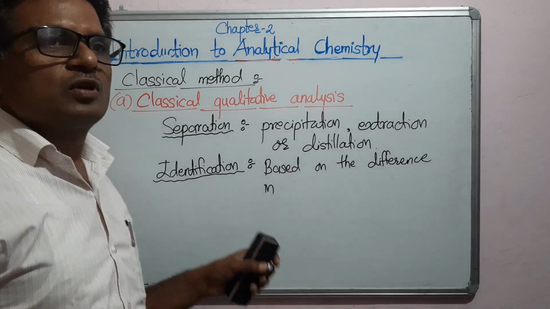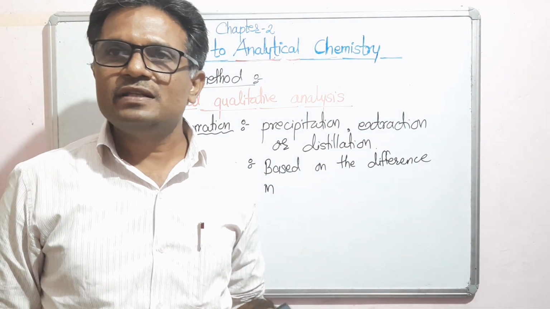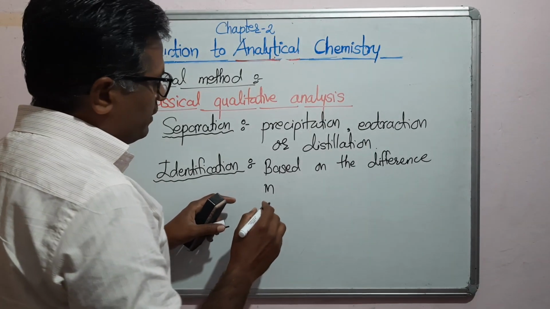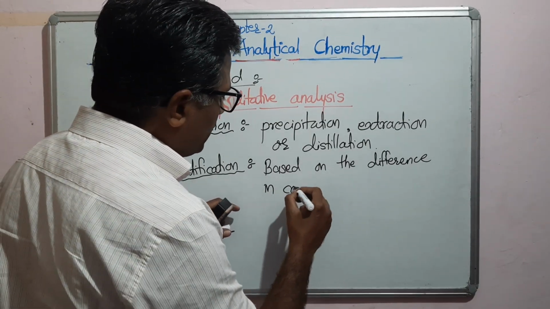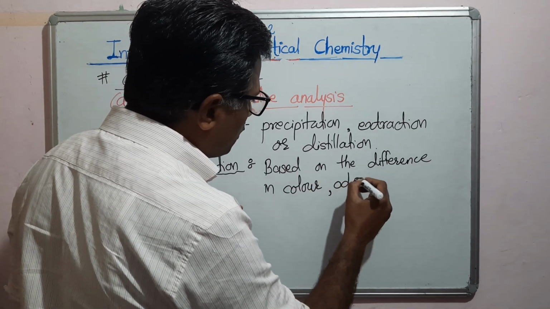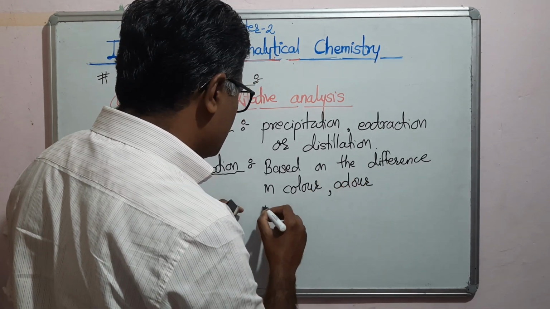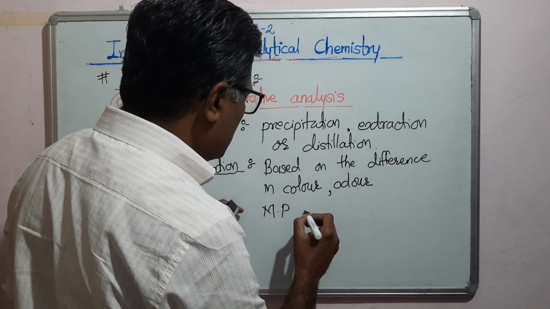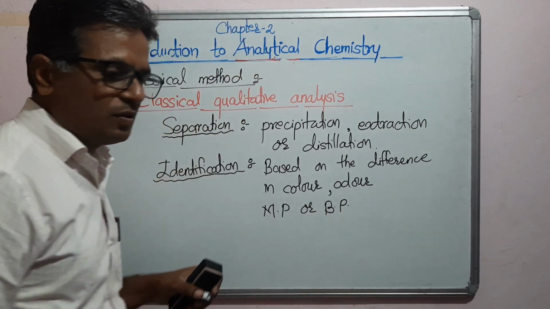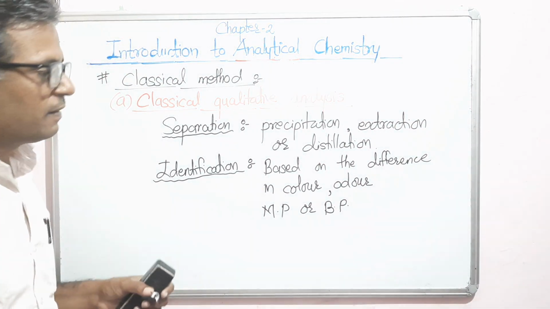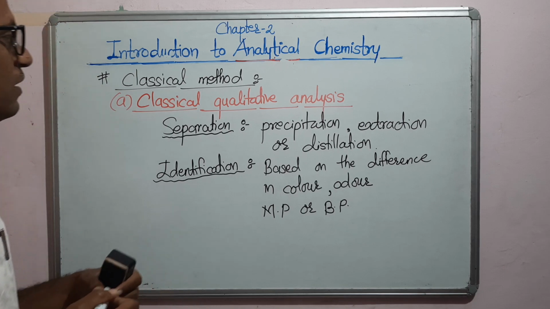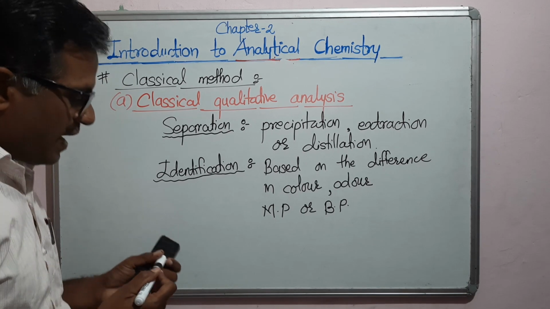If you have two or more compounds and you have to identify them, the classical method will identify the compound on the basis of either the color of the compound, or the odor, or the melting point or the boiling point of the compound. On the basis of these, you can identify the compounds. So this is about classical qualitative analysis.